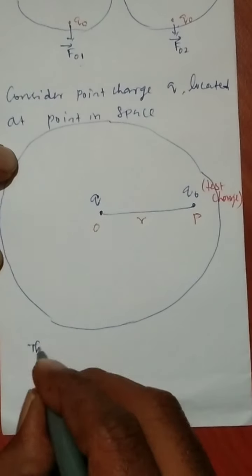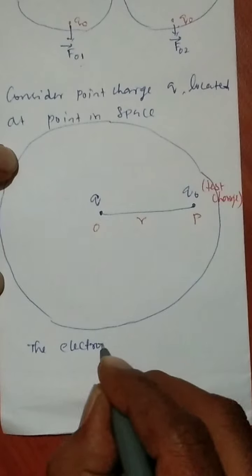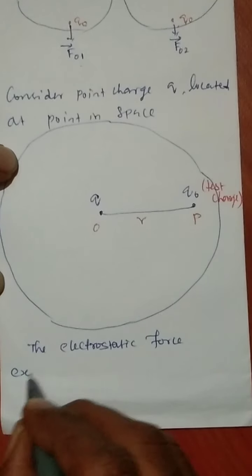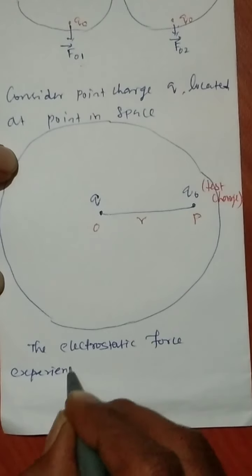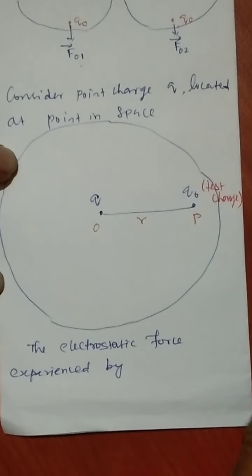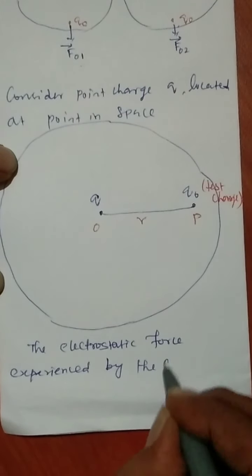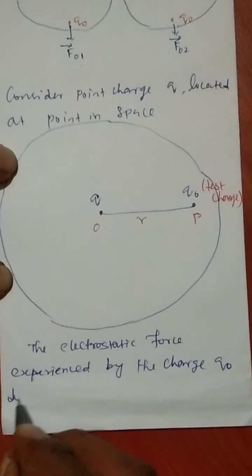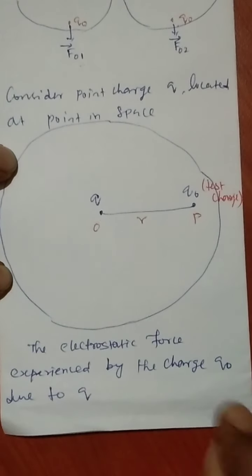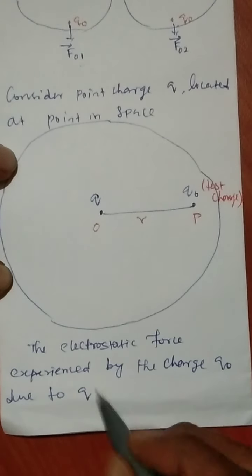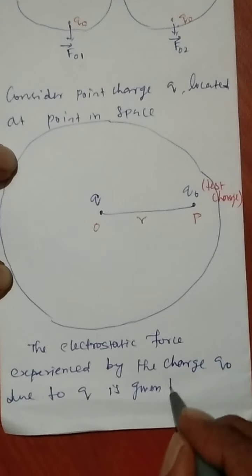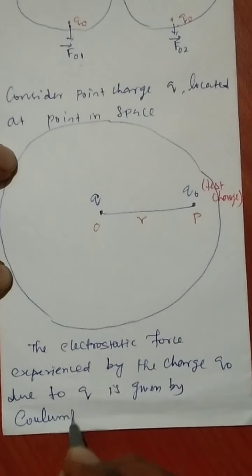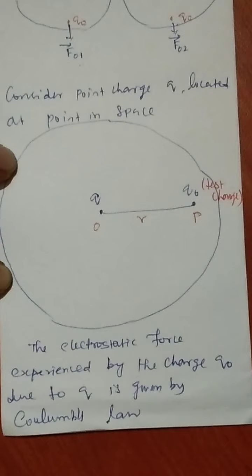The electrostatic force experienced by the charge Q0 due to Q is given by which law? It is given by Coulomb's law.